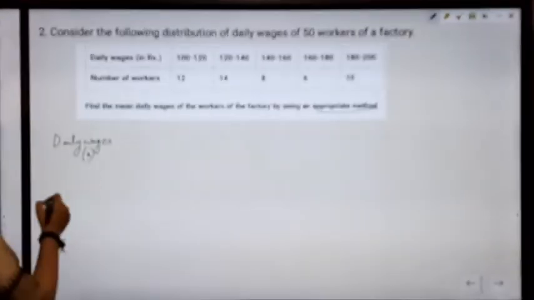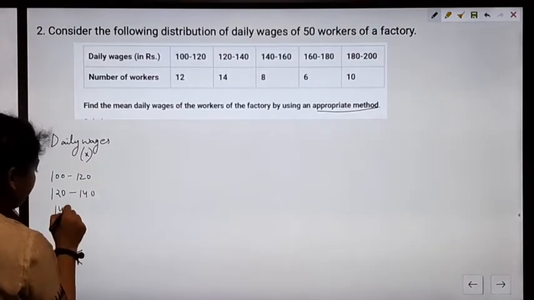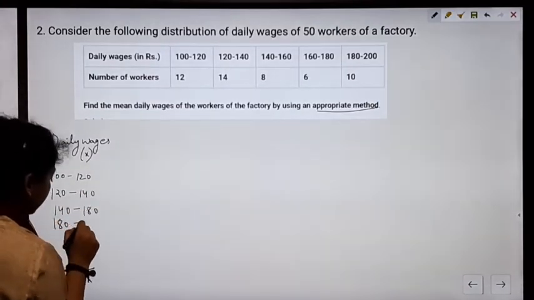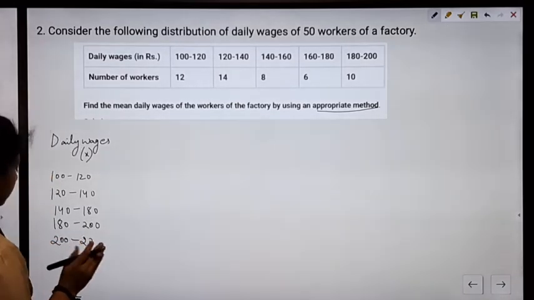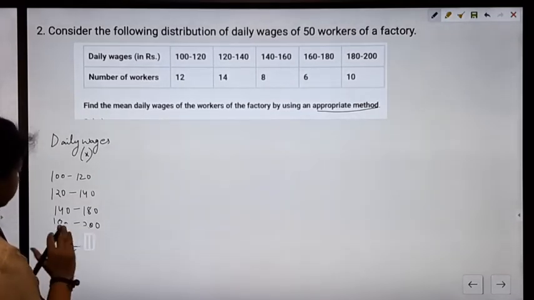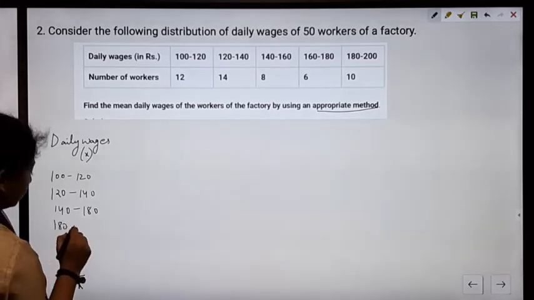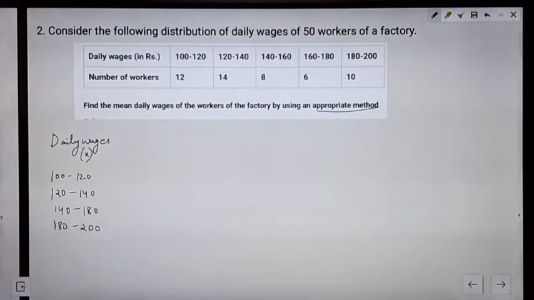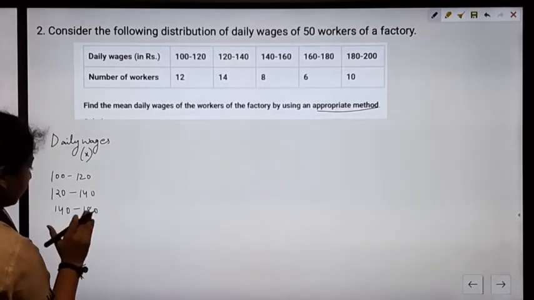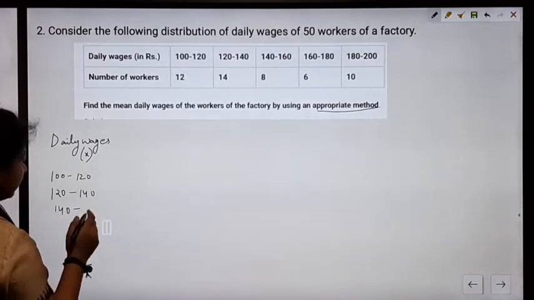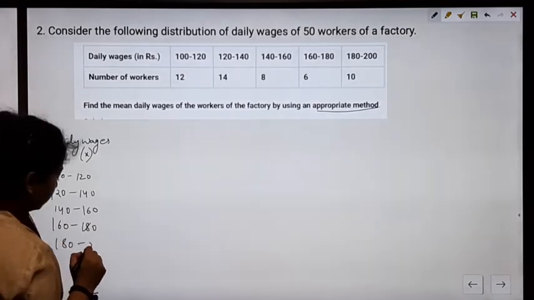We are considering this as x: 100 to 120, 120 to 140, 140 to 160, 160 to 180 and 180 to 200.